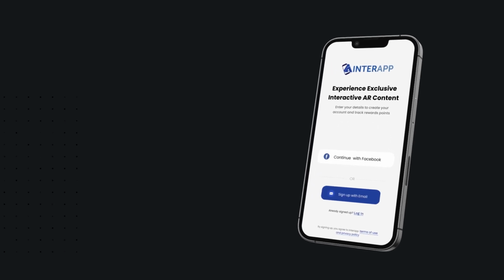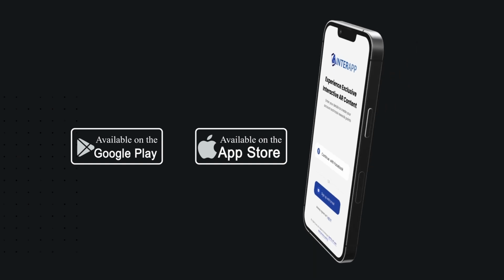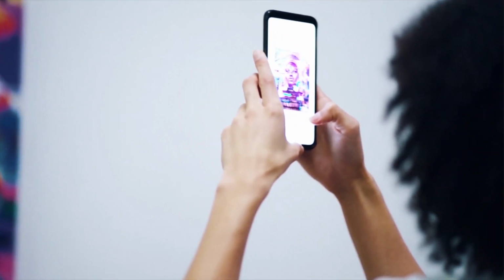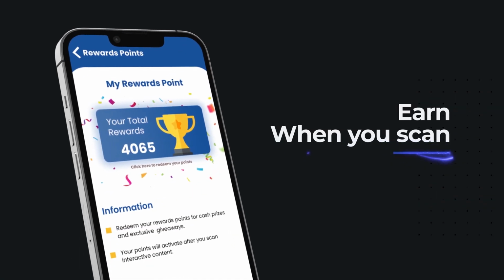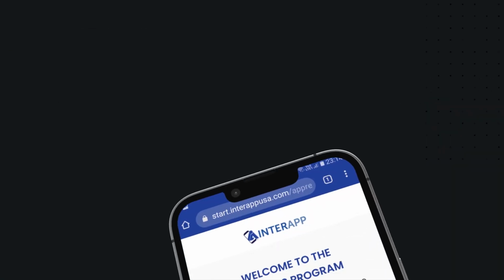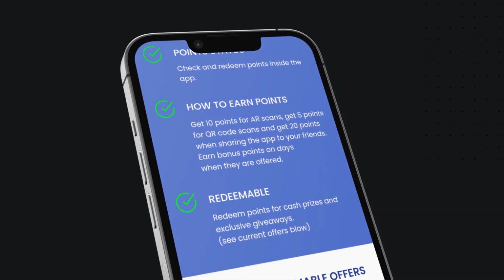With the InterApp Android and Apple app, your audience can interact and be engaged with your exclusive AR content. App users can also earn reward points each time they interact with AR content or scan QR codes.